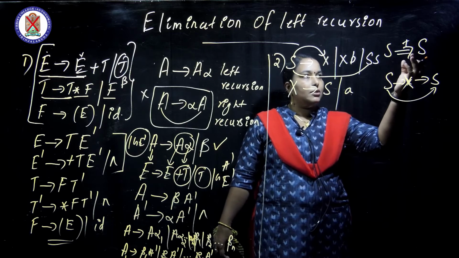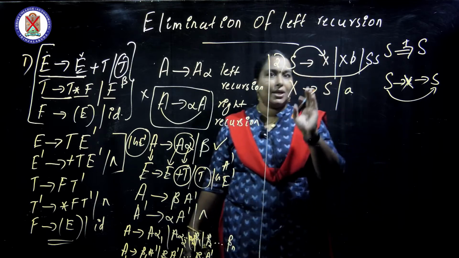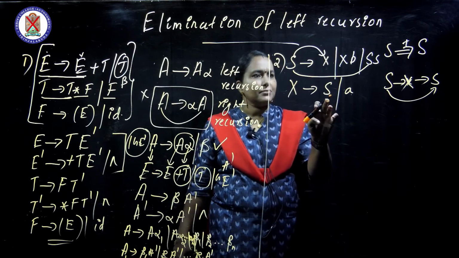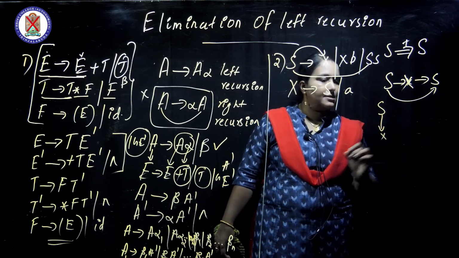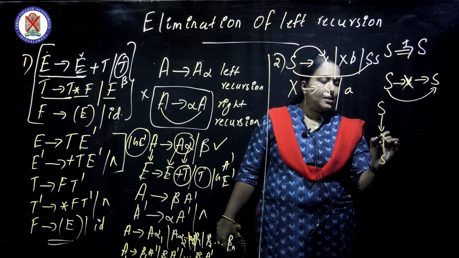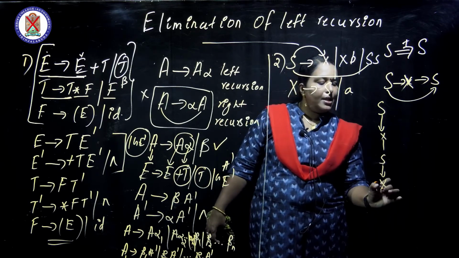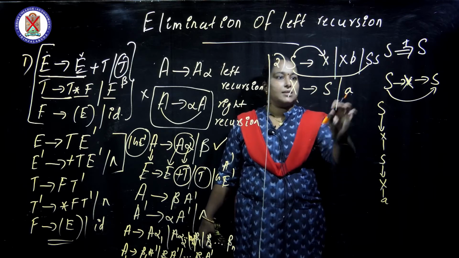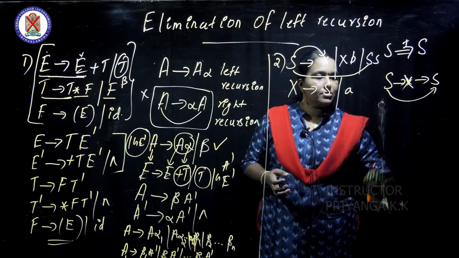If a non-terminal derives S itself in one or more steps, it is called a cycle. Look here: to avoid the cycle, S gives X, X gives S, isn't it? When we draw the parse tree, S gives X, X gives S. Then S derives X again, I am looping it. Then X derives what? A. So ultimately if X moves to X, it will derive only A itself, isn't it?